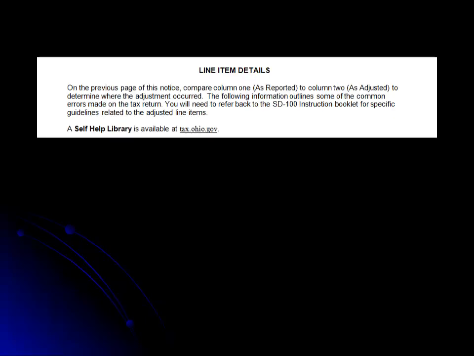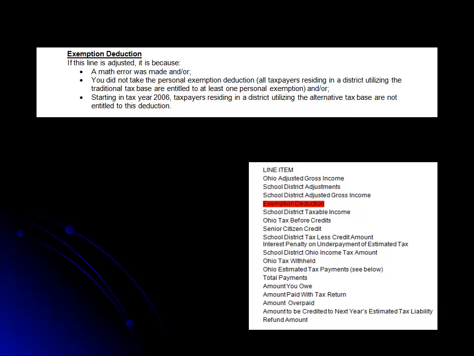The final page of the notice begins by suggesting that you compare column 1, as reported, to column 2, as adjusted, to determine where the adjustment was made on your tax return. If the exemption deduction line was adjusted, it could be that there was a math error, or it could be that you did not take the personal exemption deduction that you were entitled to, or that you did take it, but you were not allowed to.